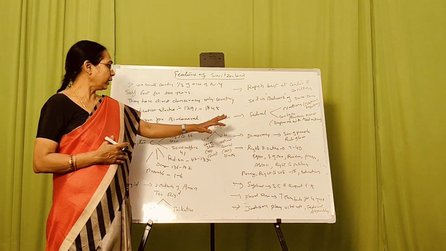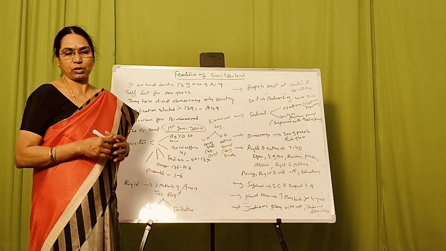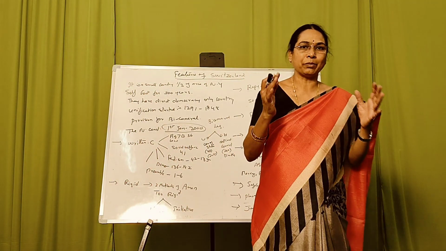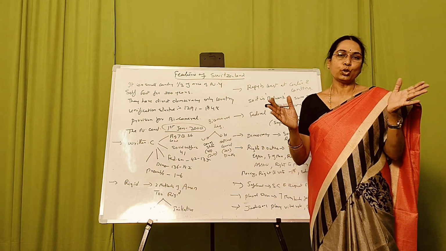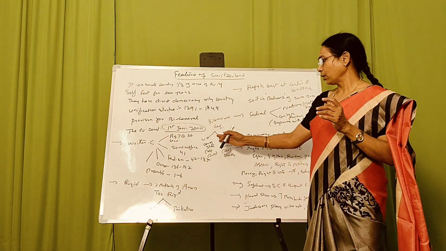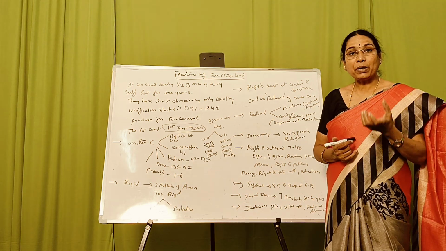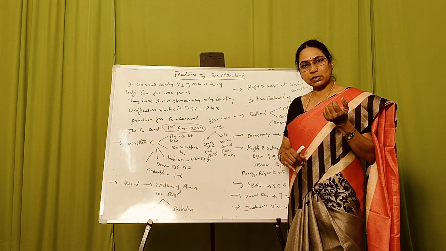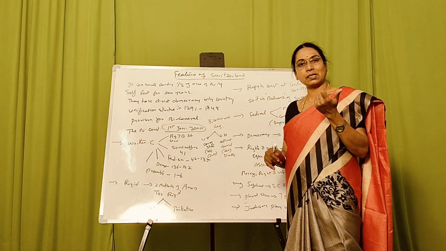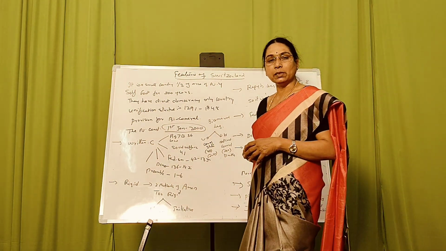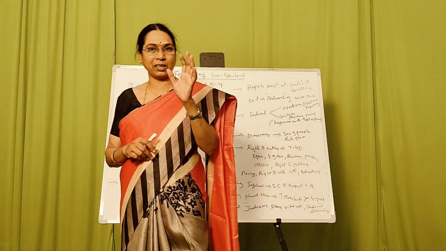Now we will go for the next one, bicameral legislature. All the cantons will have a bicameral legislature. As we know, bicameral is nothing but consisting of two houses: one is the upper house and the next one is the lower house. The upper house is known as the Council of the States, and it consists of 46 members, who are indirectly elected.